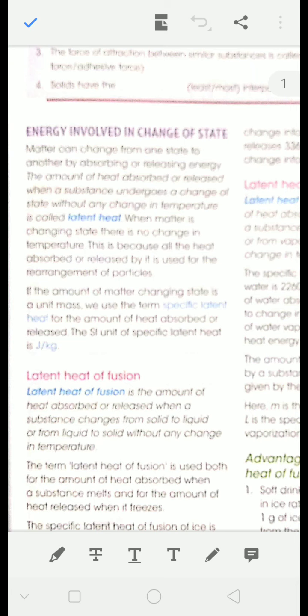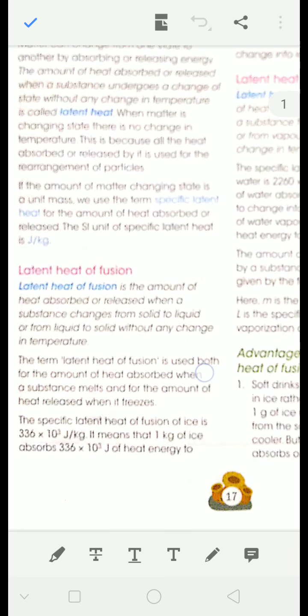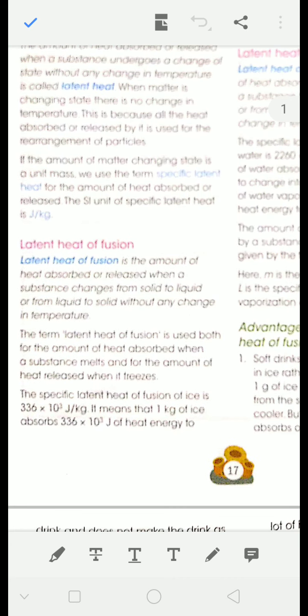Okay. And the unit of specific latent heat is joule per kg. Achha. Now, latent heat of fusion. Latent heat of fusion is the amount of heat absorbed or released when a substance changes from solid to liquid or liquid to solid without any change in temperature.